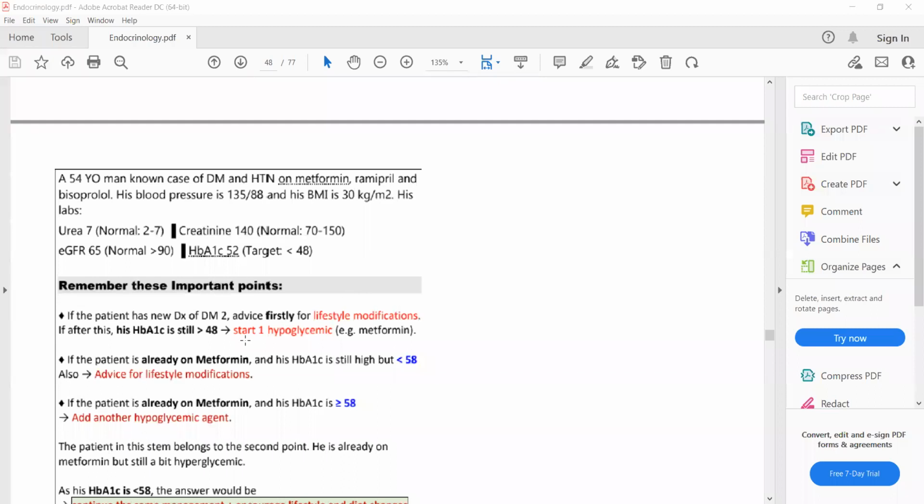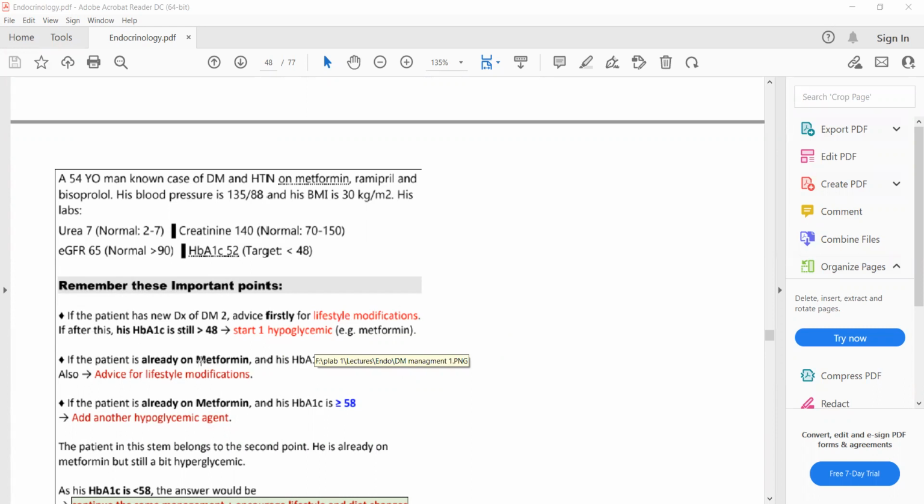So the patient is a newly diagnosed case of diabetes type 2. Firstly, we will advise lifestyle modification. And if after this the HbA1c is still 48, then we'll start the first hypoglycemic.